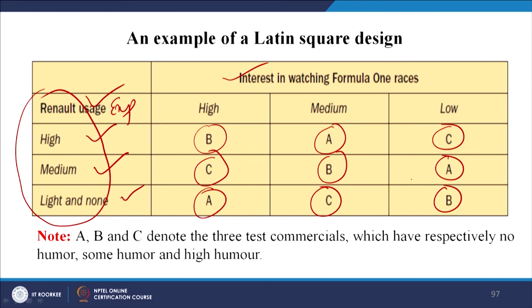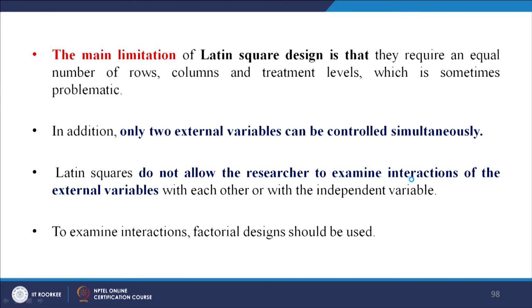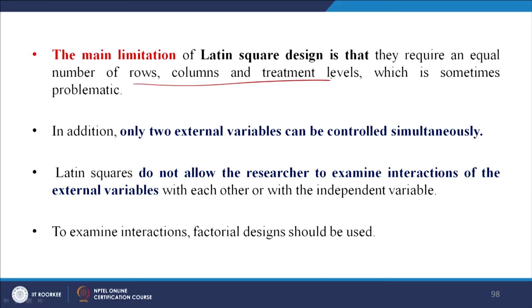So, after doing this, we again run this design. But the limitation of the Latin square design is that it requires an equal number of rows, columns and treatment levels, which is sometimes problematic, right. In addition, only 2 external variables can be controlled and not more than that. Third, interaction effects are not allowed. This is a big issue because in real life interaction does happen because of the presence of one or the other variable. So, you cannot assume that it will not happen, right.